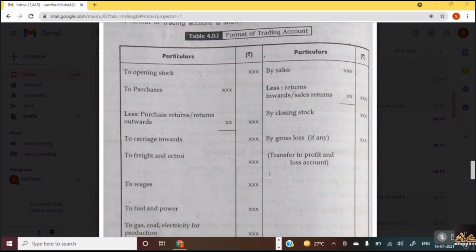At the manufacturing level. So opening stock is the first, then purchases. If we have purchase returns, we write in the inner column, then take the net in the outer column. Carriage inwards, what do you mean by carriage inwards? Transportation expenses. Yeah, very good. If we purchase any raw material, whatever transport which brings it inside the factory is known as carriage inwards. And where do we mention carriage outwards?